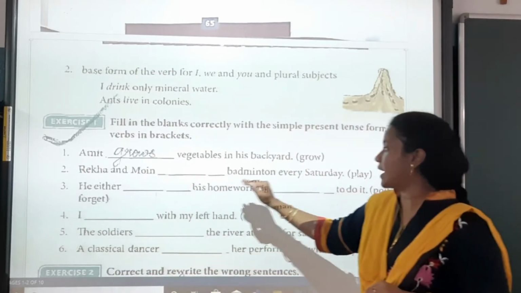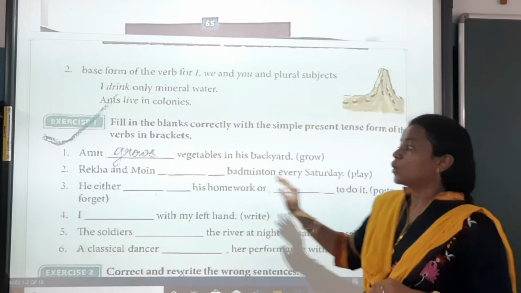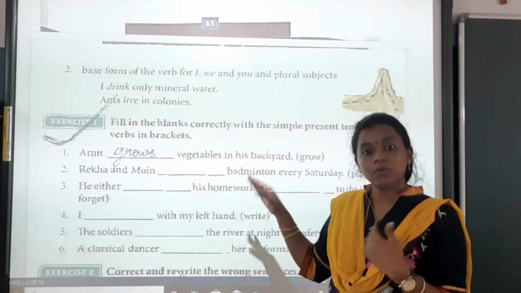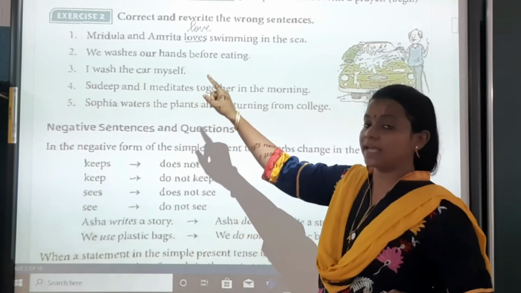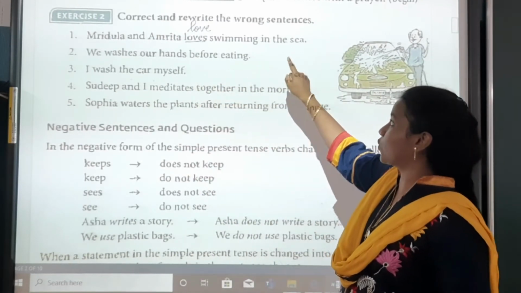Rekha and Moin dash badminton every Saturday. So that will be given to you in the next PDF file. Okay. The second exercise is exercise 2. Correct and rewrite the wrong sentences.